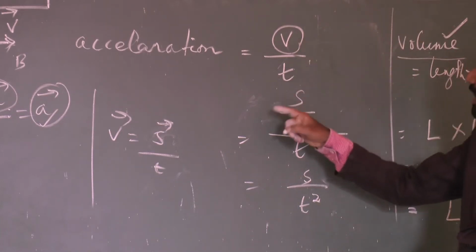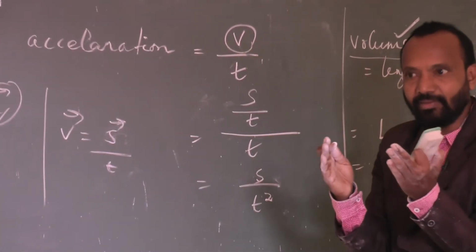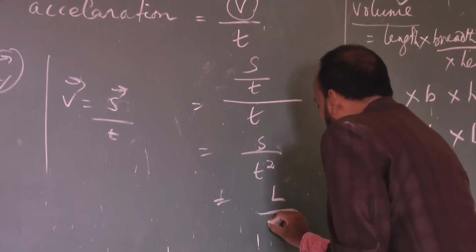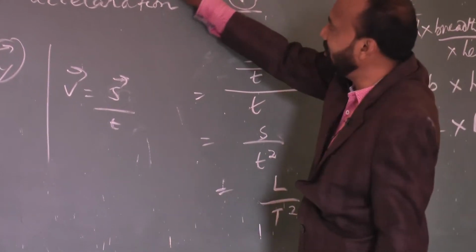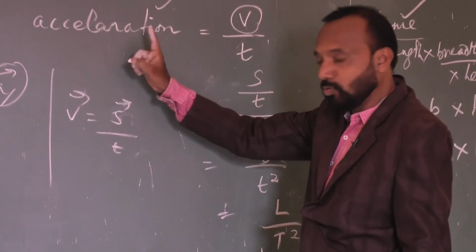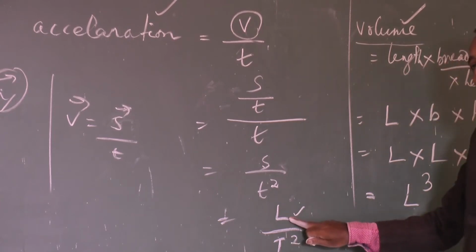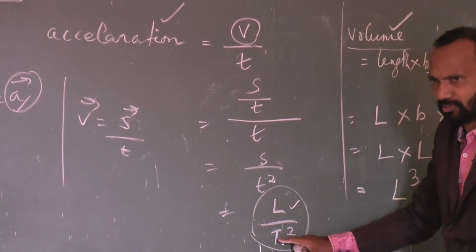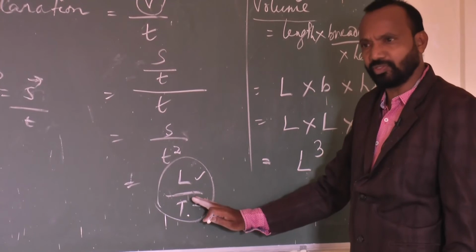Now you say what is S? S stands for displacement. Displacement itself is what? It is a length. The magnitude of displacement is a length. So here I am writing L by T square. Now you see, acceleration is a derived quantity which is expressed with the help of length and time. That means length is a physical quantity, time is also a physical quantity. So I am using binary operations. Suppose a division symbol is there, square is there, cube is there, whatever, binary operations will come.